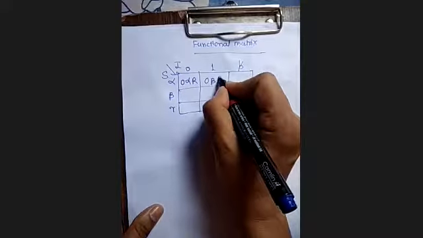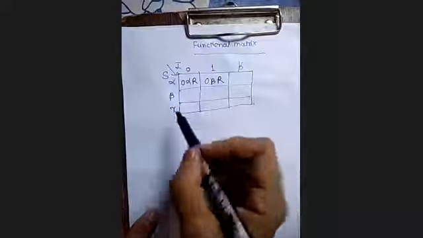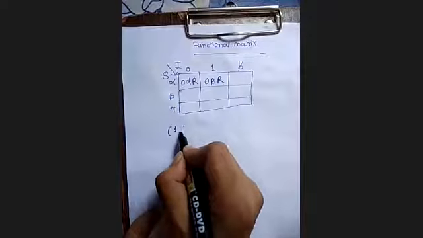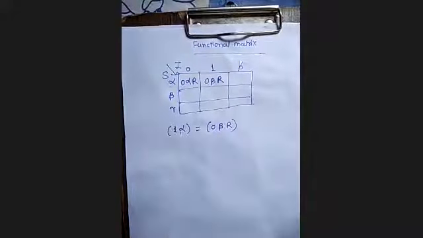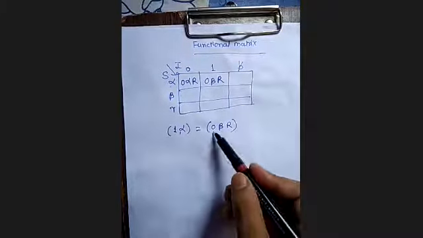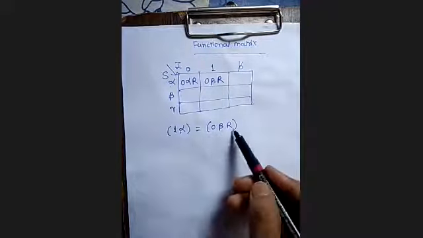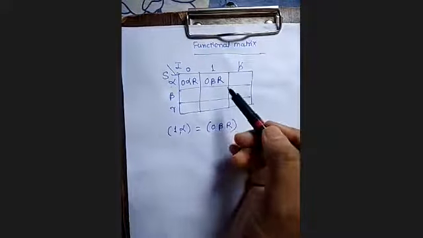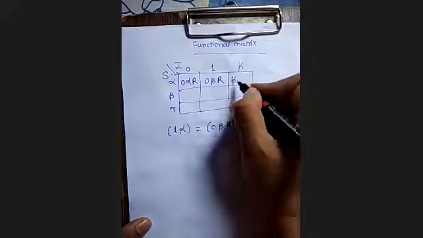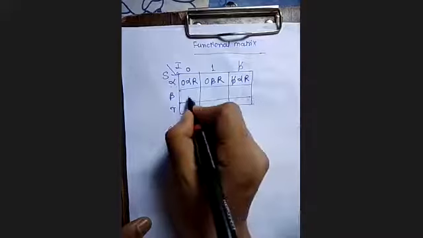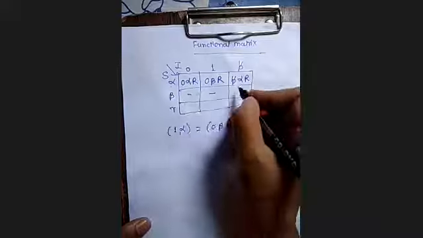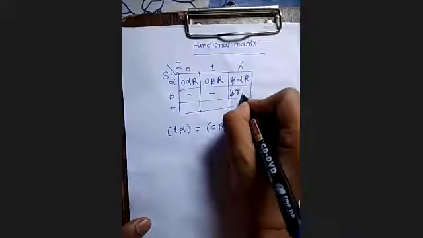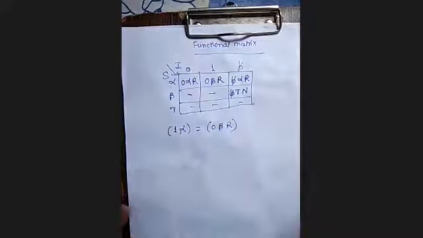What is the meaning of this? Can anybody tell me the meaning of this? So this is like what? 1 alpha determines what? 0 beta r. 1 is replaced by 0, the state is changed to beta and it moves to the right direction. So this is what it indicates. Then I'm writing blank alpha r. If there are no actions, you can keep those as blank entries and show it by a dash. So this is how I'll represent it in the functional matrix.